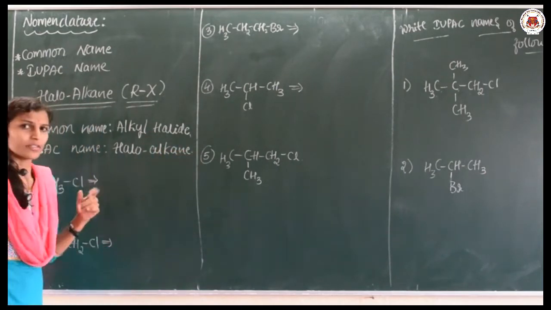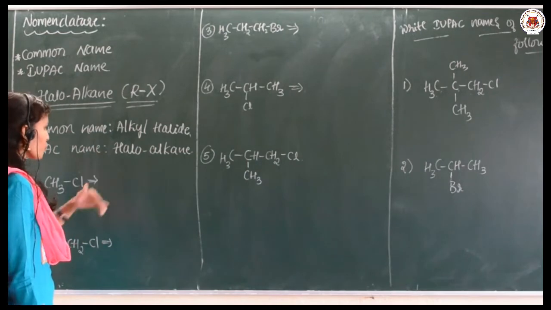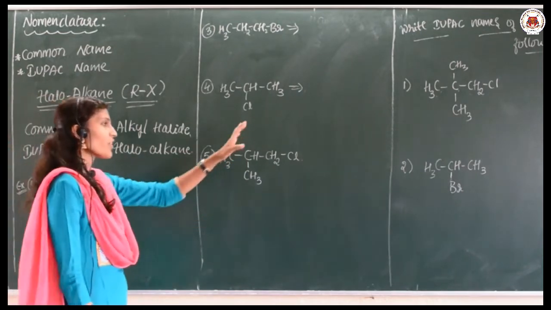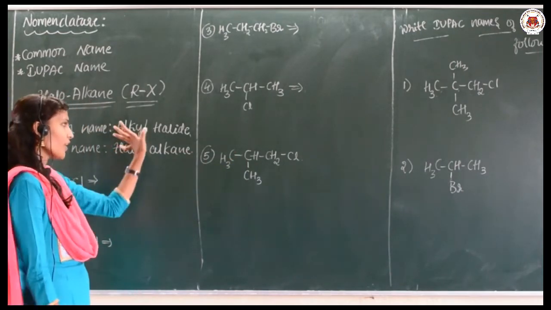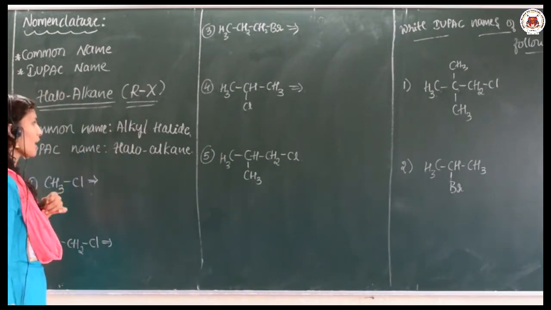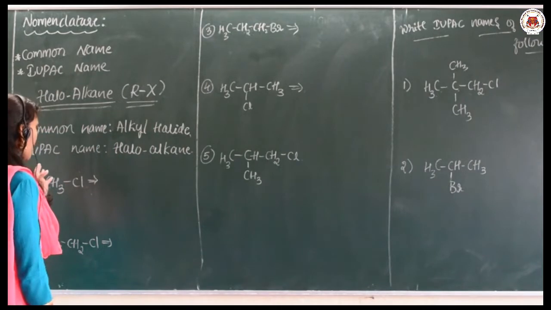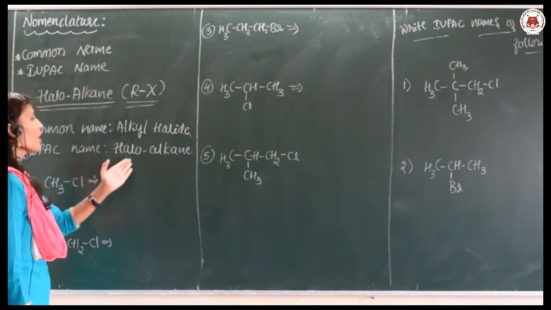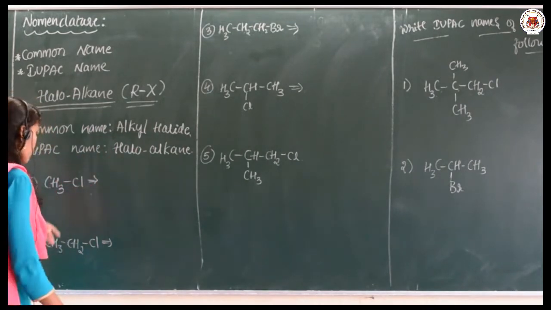I am talking generally. When we apply this to compounds with a few examples, you will understand this very clearly. So the common name is alkyl halide, while the IUPAC name is haloalkane. So let us go for the examples.